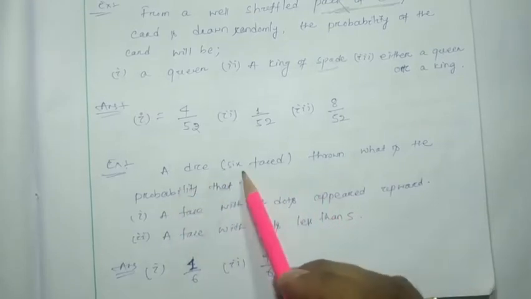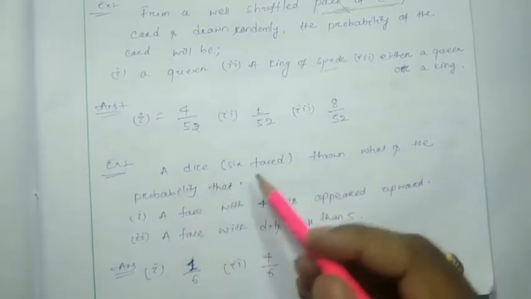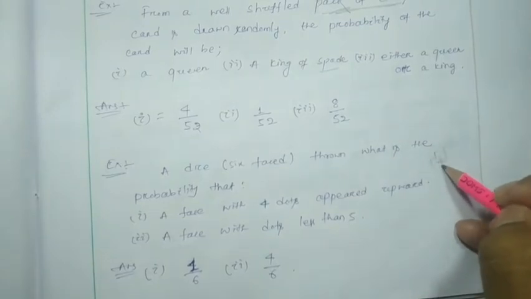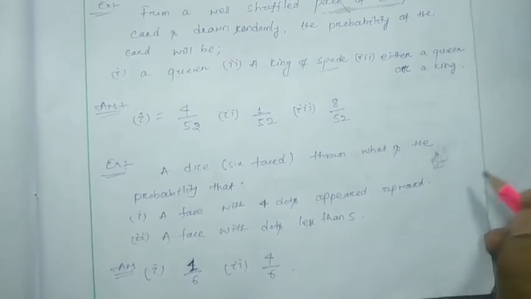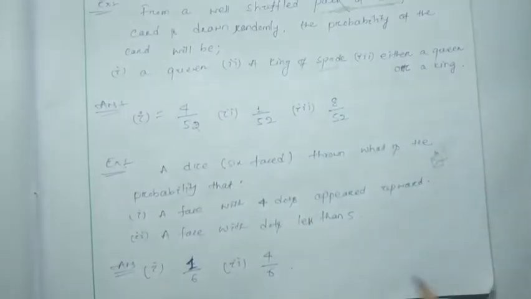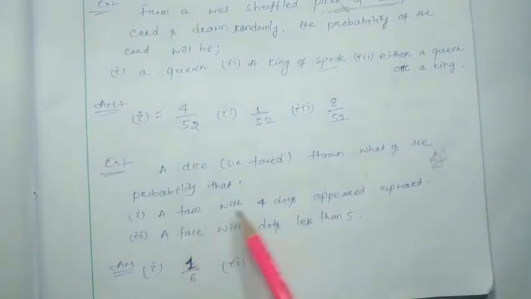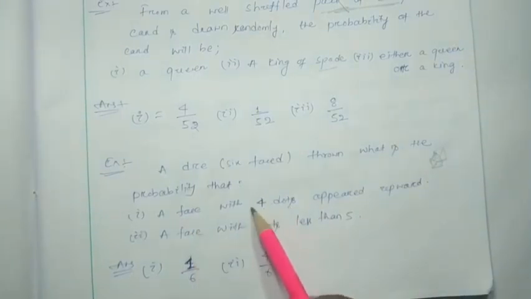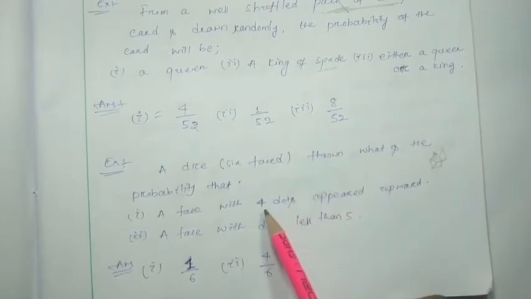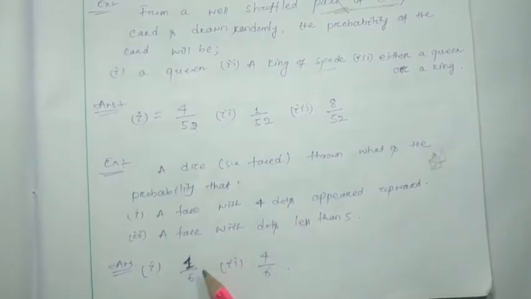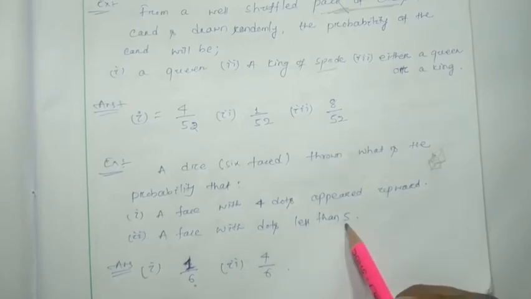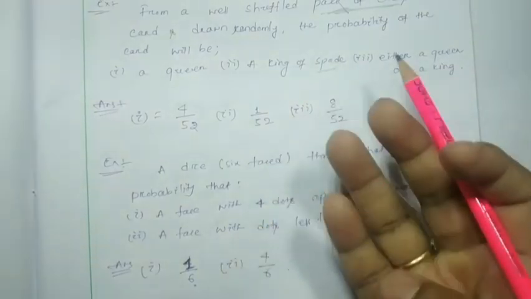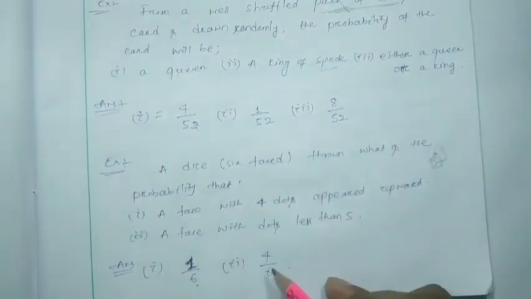So 6 faced means that we know that the dice we are playing has dots like 1, 2 on its faces. So for a face with 4 dots, there is only one face the dice has with 4 dots, so it will be 1 by 6. A face with dots less than 5 means 4 faces are there, 1, 2, 3, 4, so it will be 4 by 6.